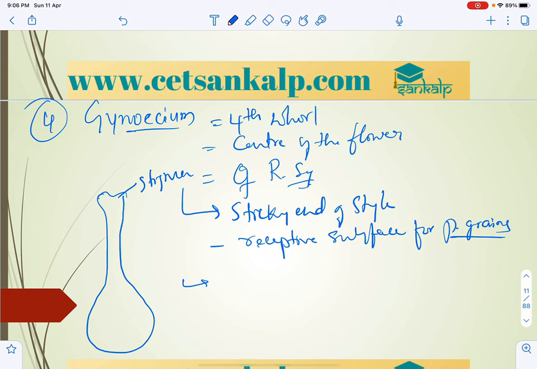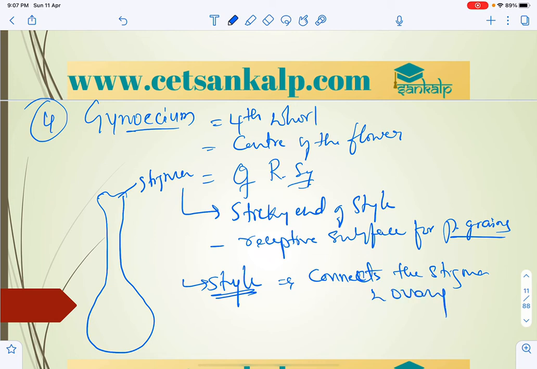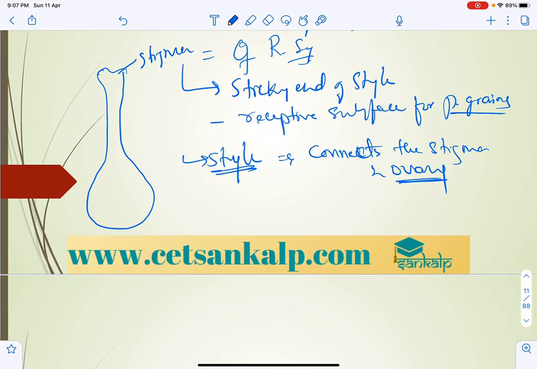Next, the style is an elongated structure which connects the stigma and ovary. It is an elongated slender part, like the filament of the stamen, and it holds the stigma and attaches it to the ovary.